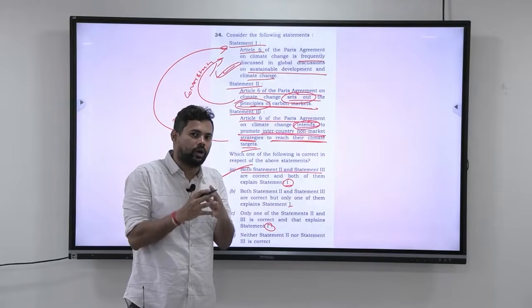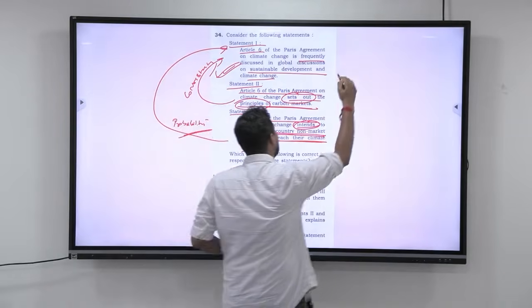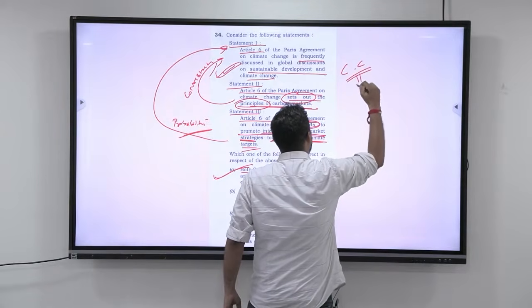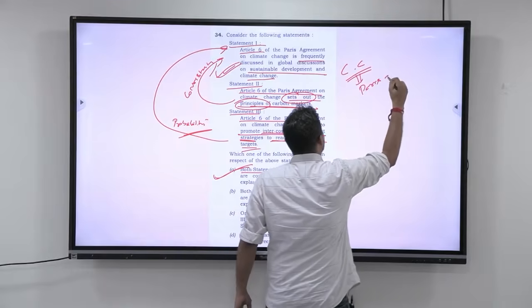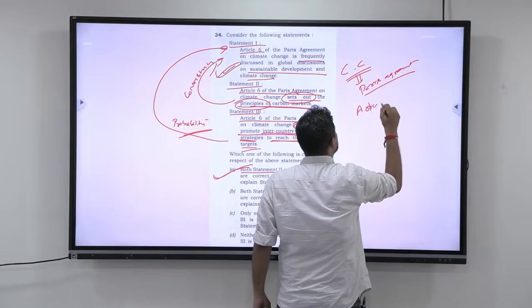But overall, as a UPSC aspirant who is preparing sincerely and seriously, you should know about climate change, and more or less you should know about the Paris Agreement. And obviously, because it's a recurring theme, you should know in depth about this Article 6.